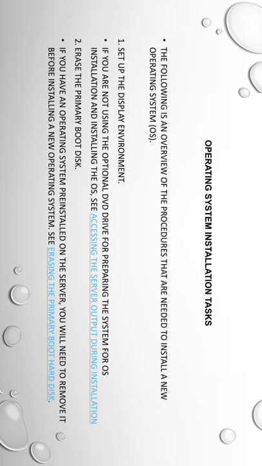Operating system installation tasks. The following is an overview of the procedures that are needed to install a new operating system. Number 1. Set up the display environment. If you are not using the optional DVD drive for preparing the system for OS installation and installing the OS, see accessing the server output during installation.